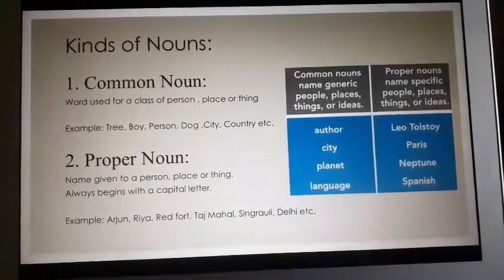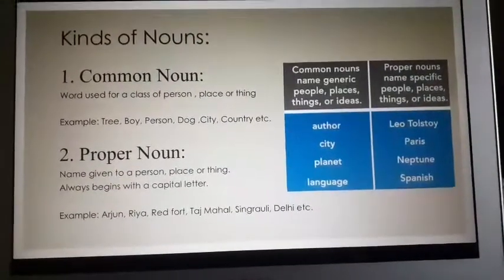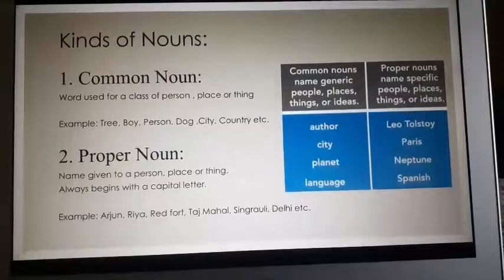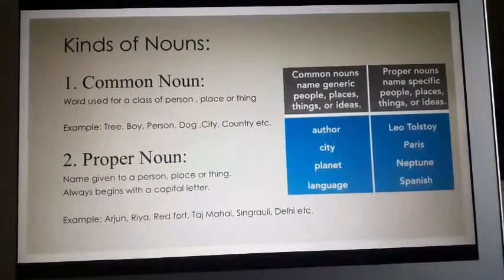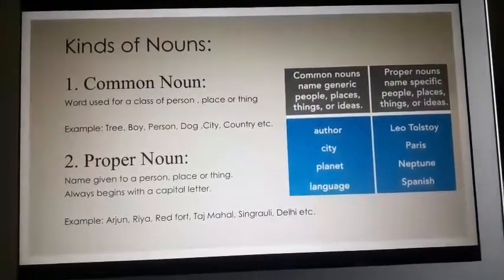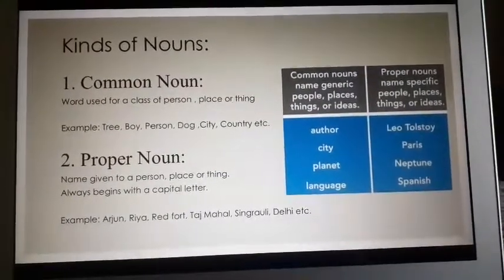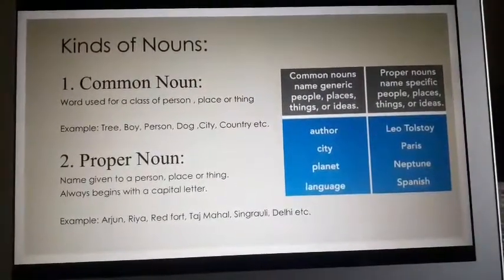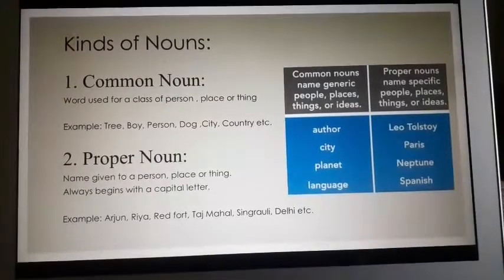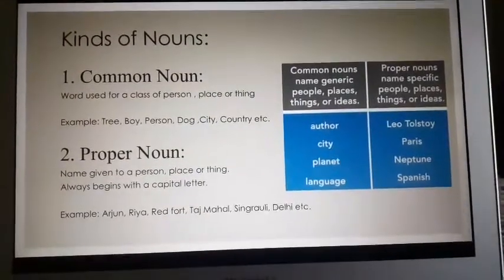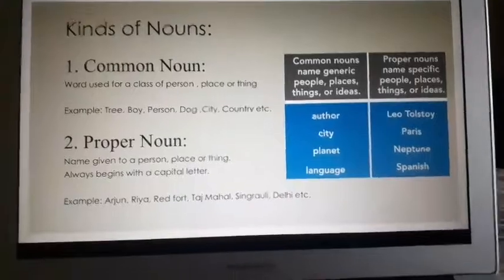The same way, city can be any city, but Paris is a particular city, right? Same way, planet, Neptune is a particular planet. Language can be any language, Hindi, English, Marathi, any language. At the same time, Spanish is a particular language.